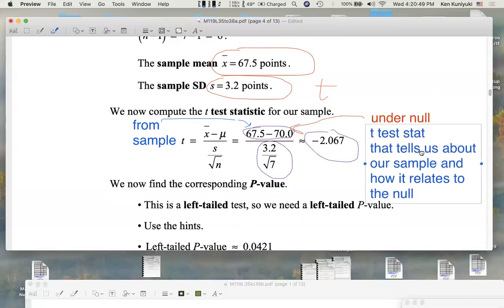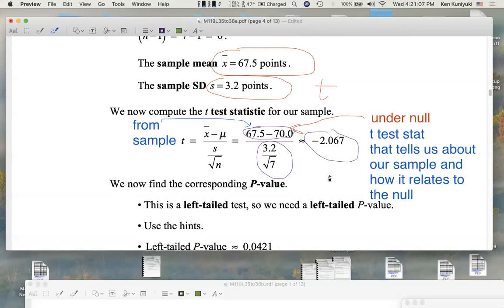If the null is true, how unusual is our sample result? If the mean for the class for all 1,000 students, when Igor is done with the grading for the entire class, does in fact turn out to be 70 points, how unusual would this test statistic have been?